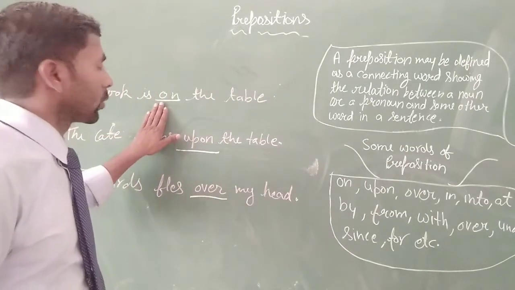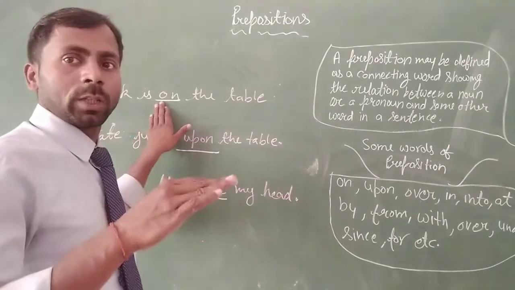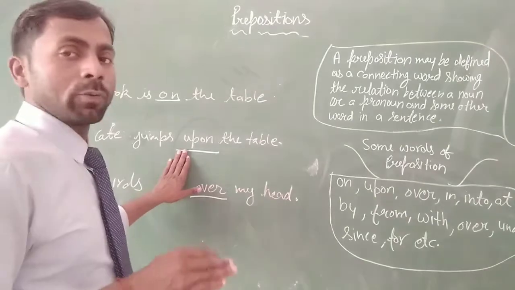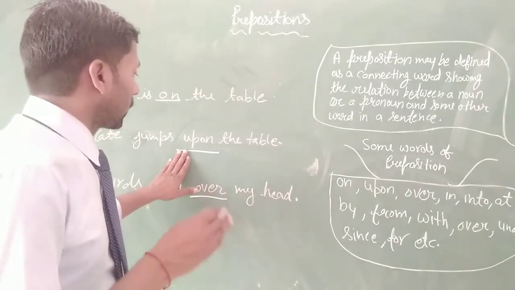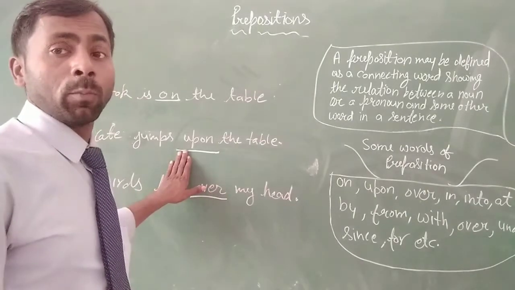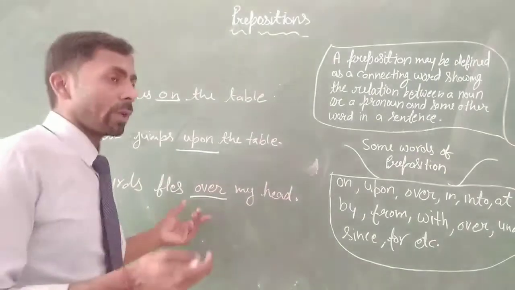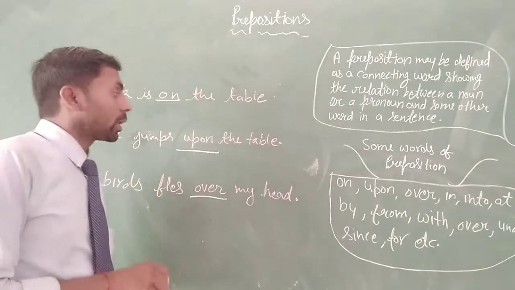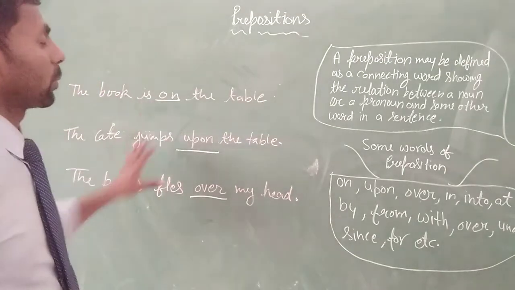So on is used in a place where something is kept, upon is used when something has a motion, and over is used where someone is not touched by the surface. That is the use of these preposition words.